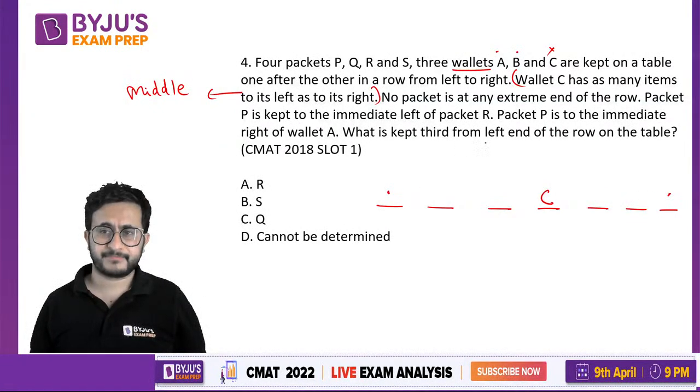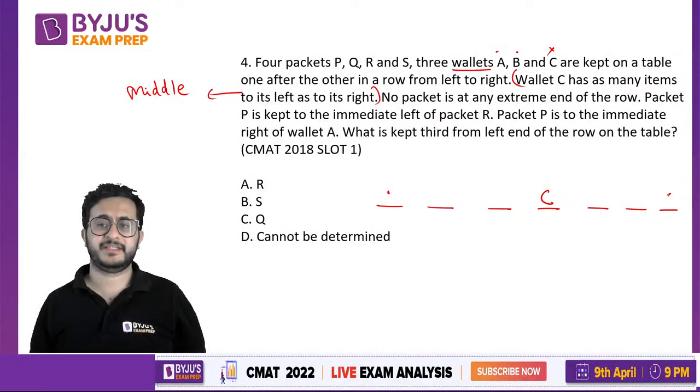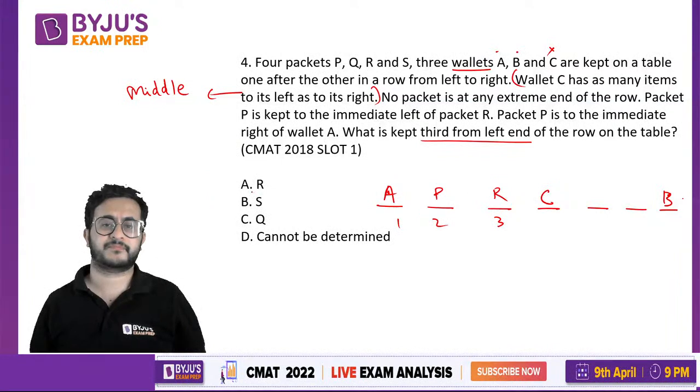Then packet P is to the immediate left of packet R, and P is to the immediate right of wallet A. If P is to the right of A, then A cannot be on this side. These are A or B. If A is here, then P cannot be here. So this will be A and this is B. So P is to the immediate right of wallet A, and P is to the immediate left of packet R. Now it is asking third from the left end. First, second, third. That is R.